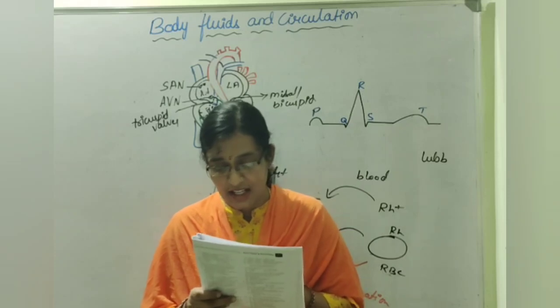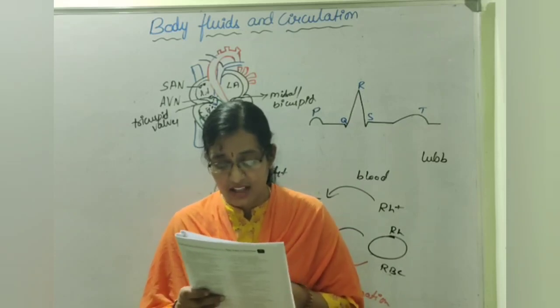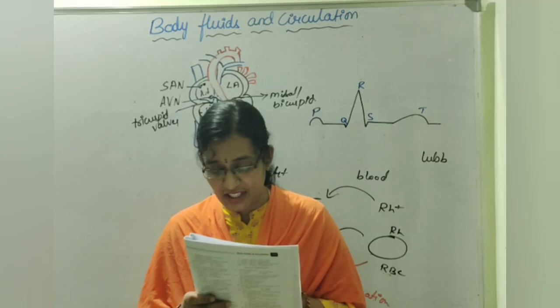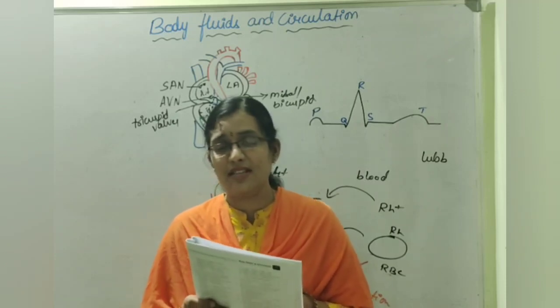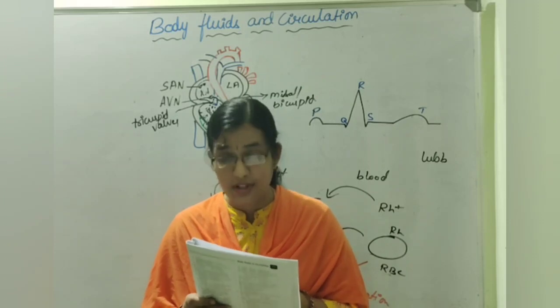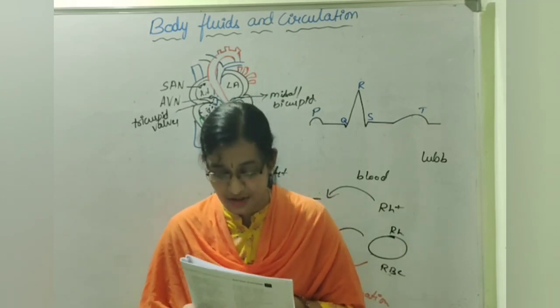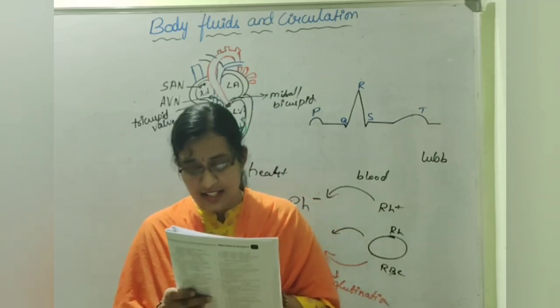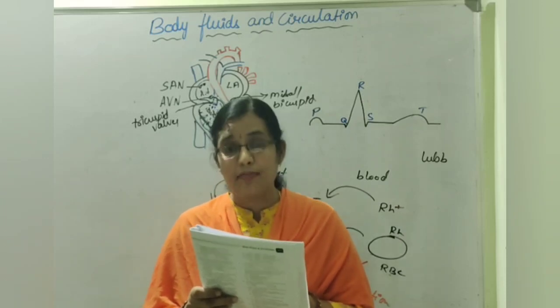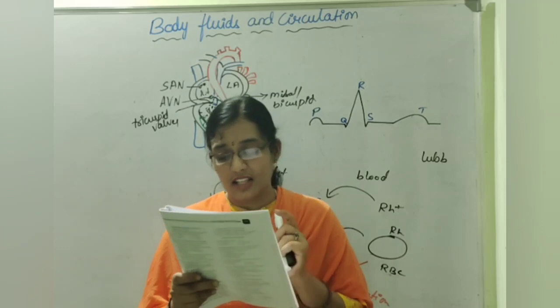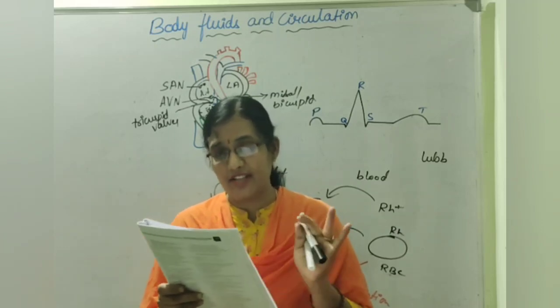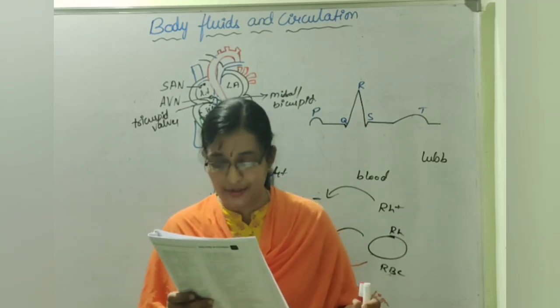Next statement, heart attack means the state of heart when it is not pumping blood effectively enough to meet the need of the body. Actually, heart attack means the death of localized tissues. So localized death of the tissues is called heart attack. Whereas if the blood is not pumped effectively enough to meet the need of the body, that condition results in heart failure.